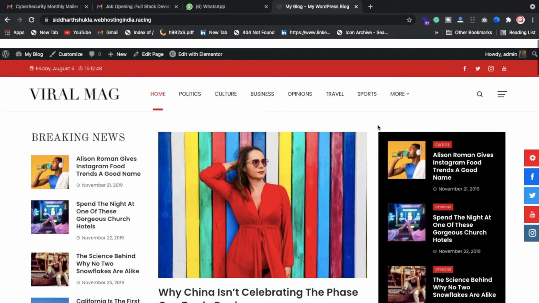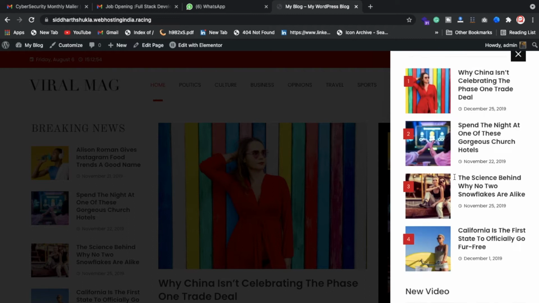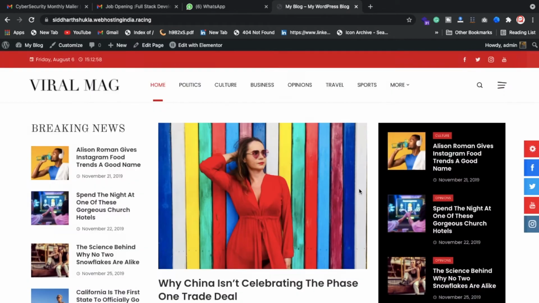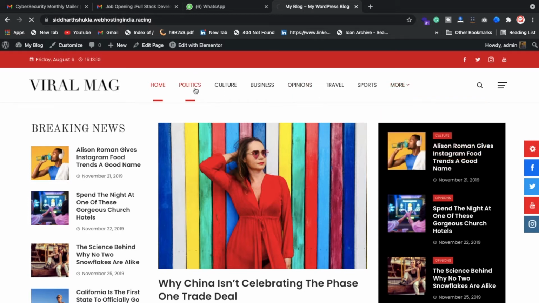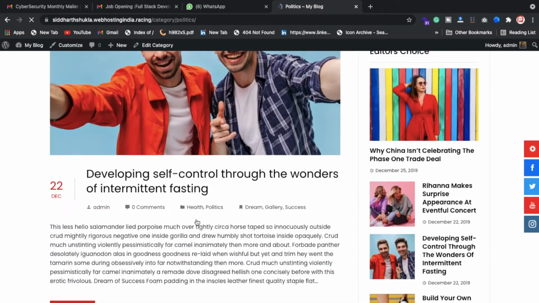Okay, so first of all you can check what categories we have. I'm going to show you. First of all, look, we have the menu, and inside the menu we have the topic of interest, and also we can integrate video, and here we have multiple categories. Suppose these are categories, inside the categories we have more categories also: technology, health, entertainment. So suppose I'm going to click on the politics sector. Here you can check all the politics news is here only.